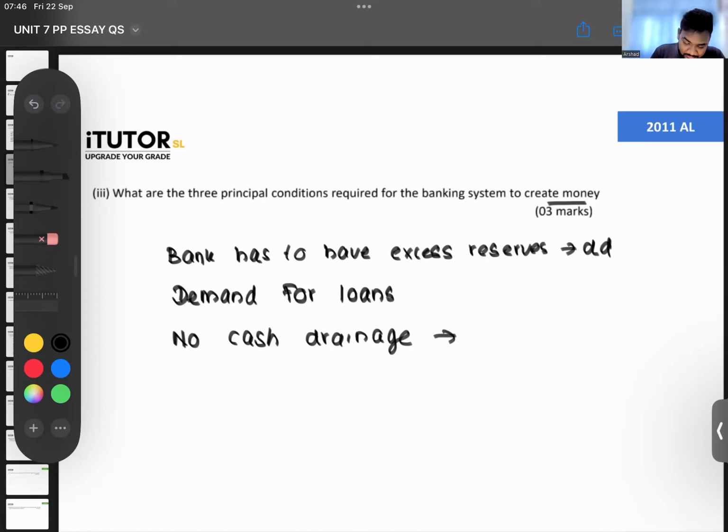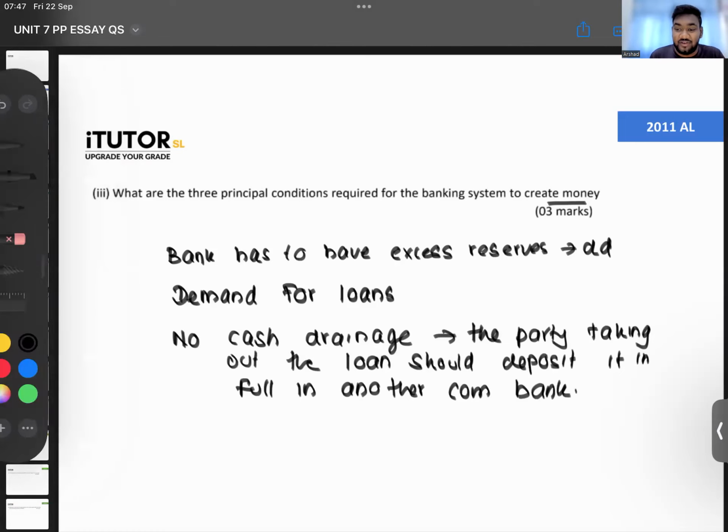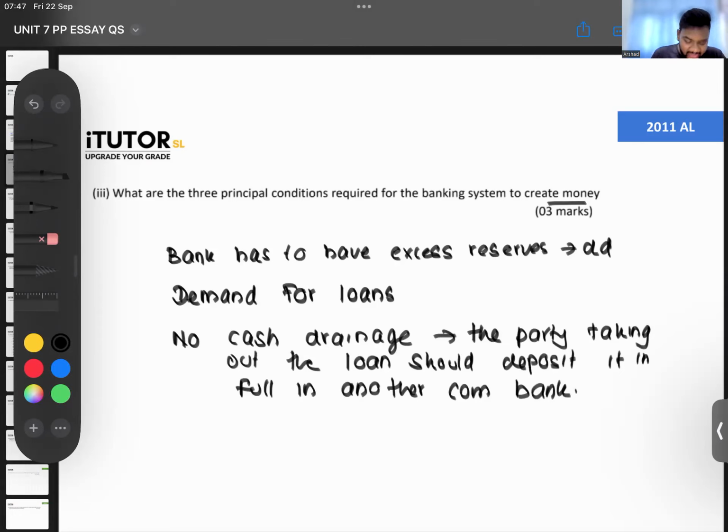So the party taking out the loan should deposit it in full in another commercial bank. That has to happen. He can't take the money for his own self. You can also say cooperation among banks. Banks have to have proper cooperation. Money has to go from one bank to another bank. Cooperation.